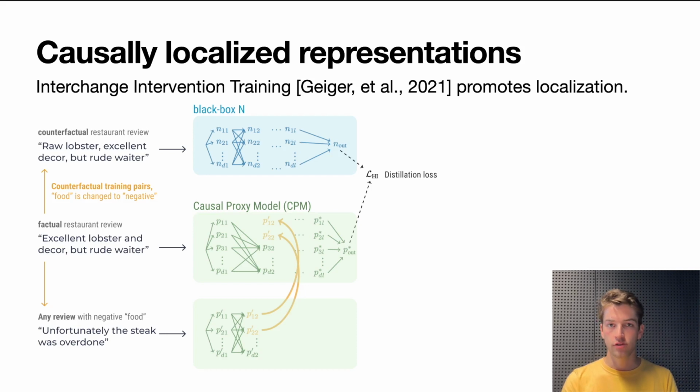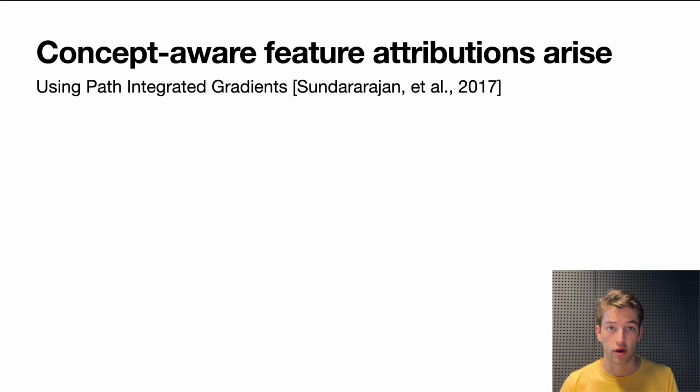So this gives the state-of-the-art results you saw on the previous slide, but the really, really interesting result also is that concept-aware feature attributions arise. So what are feature attributions? Well, using a method like path integrated gradients, we can start asking questions like, how important was this input feature for the model prediction?